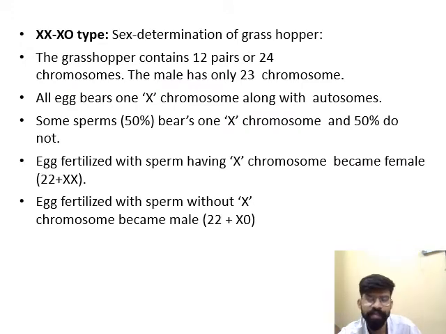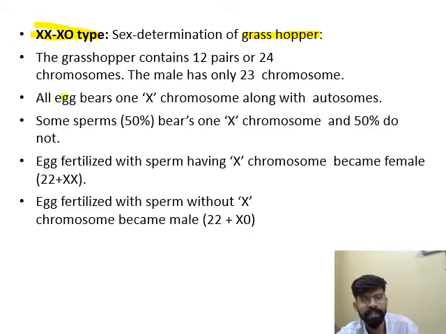Now, different types of sex determination techniques have been identified and used. The first sex determination technique is XX-XO. This sex determination technique is used in grasshopper. Grasshopper females contain 12 pairs, that is 24 chromosomes, and the male has only 23 chromosomes. It means one chromosome is missing. This missing chromosome is expressed with 0 or O.